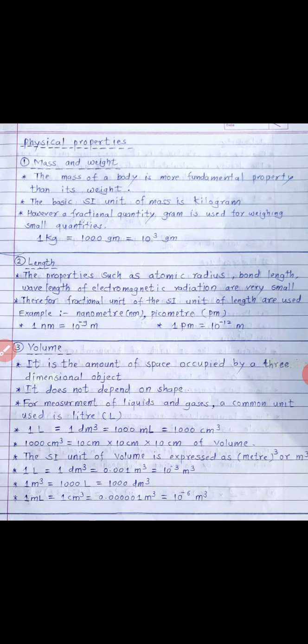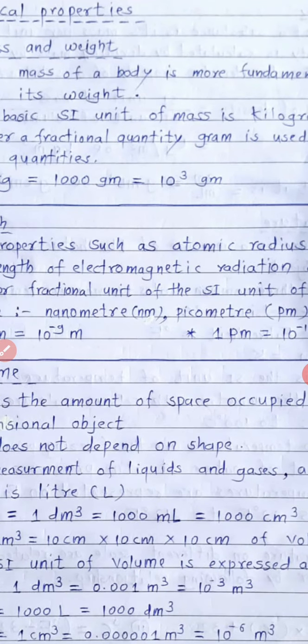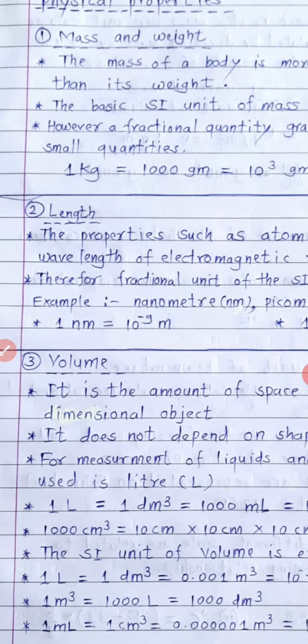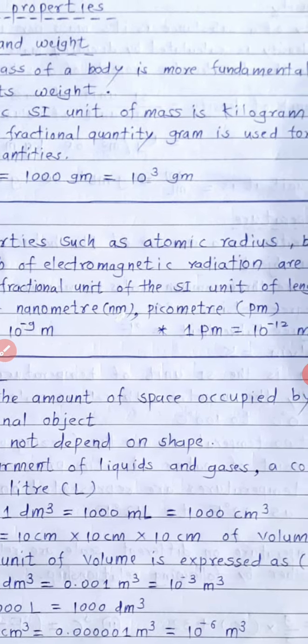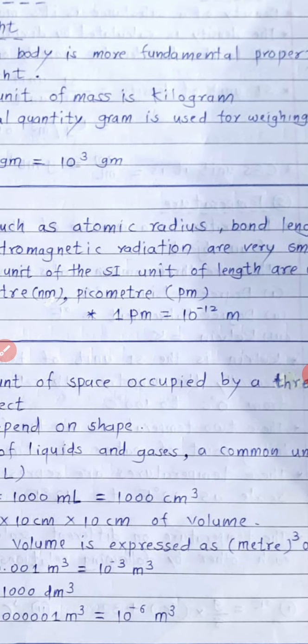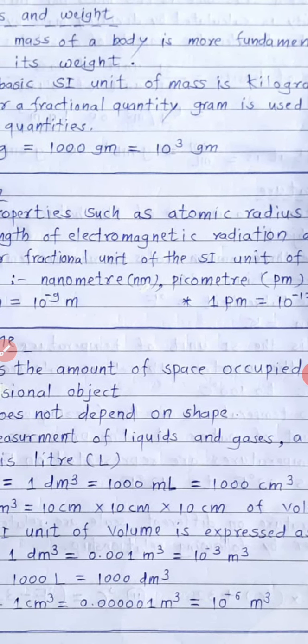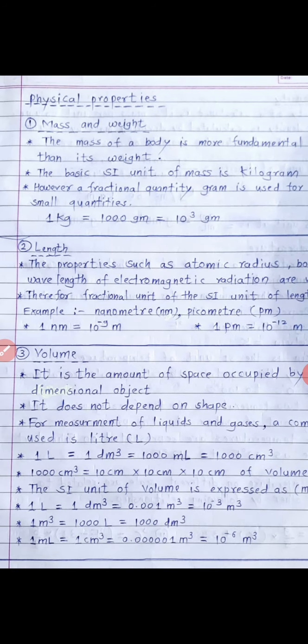Therefore, fractional units of SI units of length are used. So, for these small quantities, fractional units of the SI unit for length are used, and these fractional units are nanometer, that is indicated by nm, and picometer, it is pm. Okay, so 1 nanometer is equal to 10 raised to minus 9 meter, and 1 picometer is equal to 10 raised to minus 12 meter. Okay, so this is the second physical property, that is length.